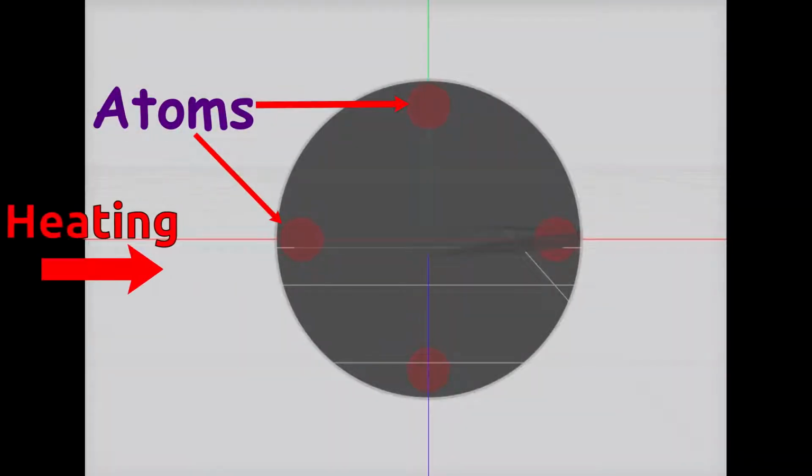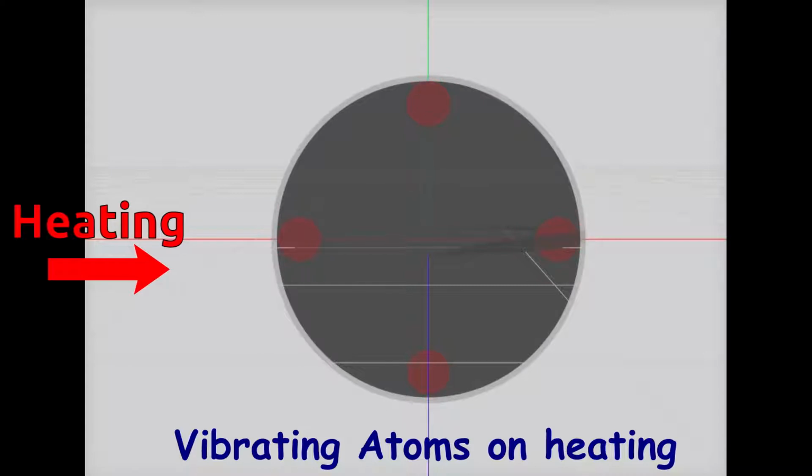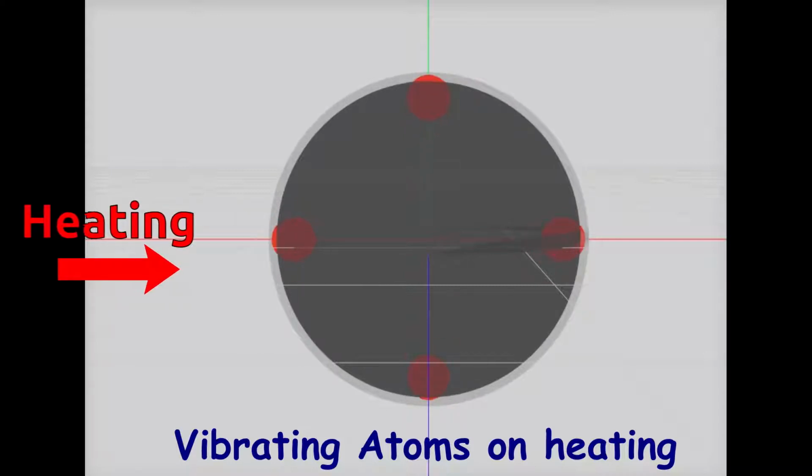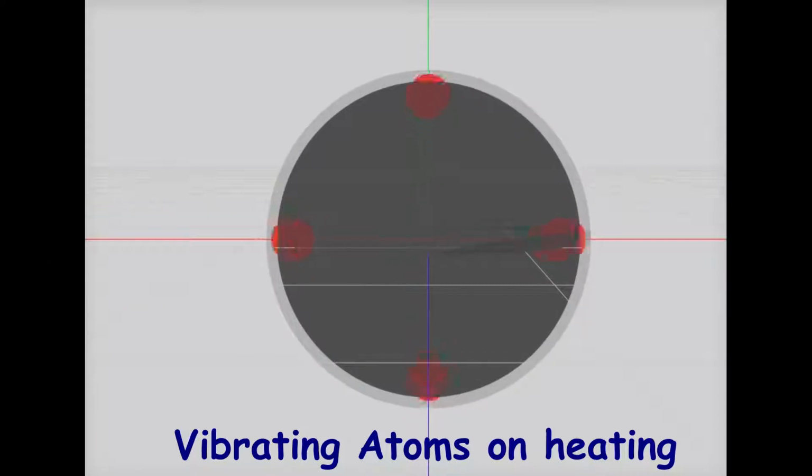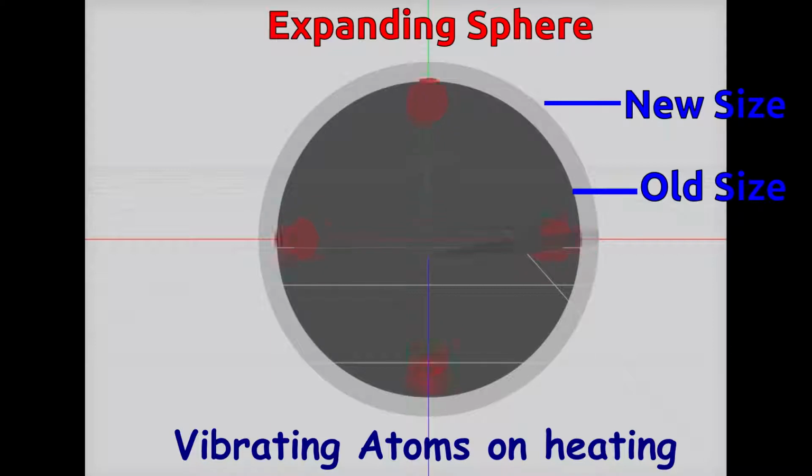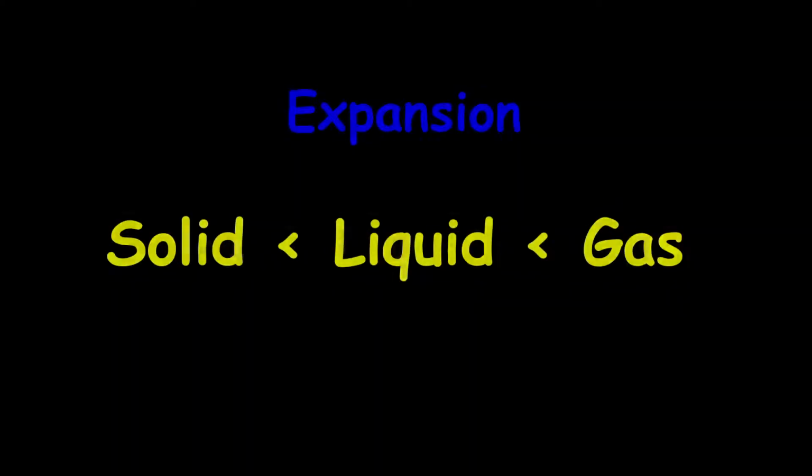We have already seen that adding heat to a matter causes its atoms to vibrate more and more. As these atoms vibrate, distance between them increases, and as a result, size or volume of matter increases. Most solid, liquid, and gas expand on addition of heat. Solid expands less compared to liquid and liquid expand less compared to gas.